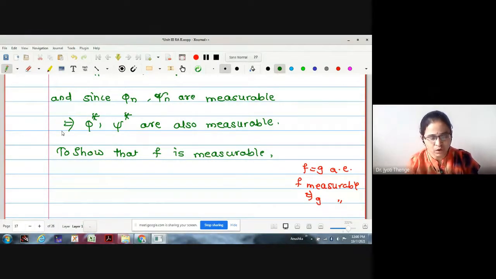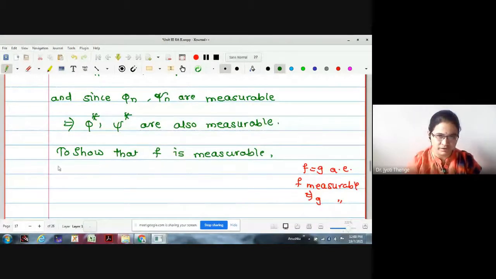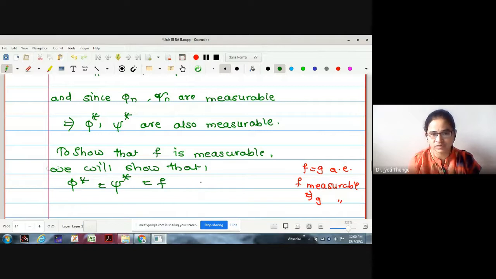Now we will show that phi star equals psi star equals f almost everywhere.